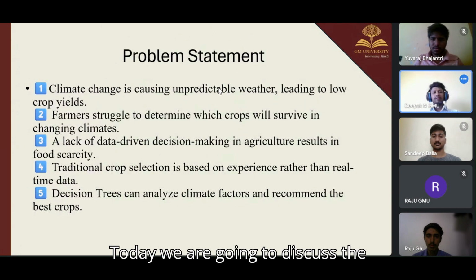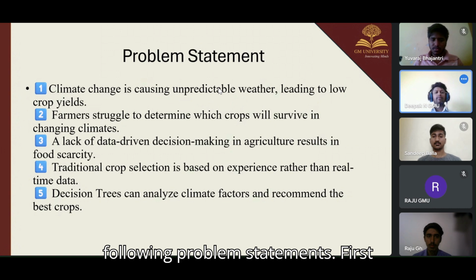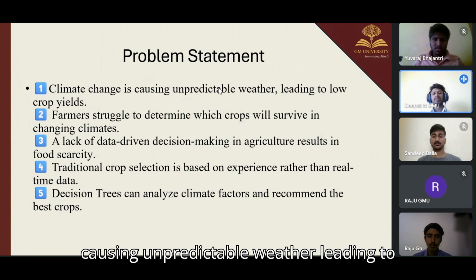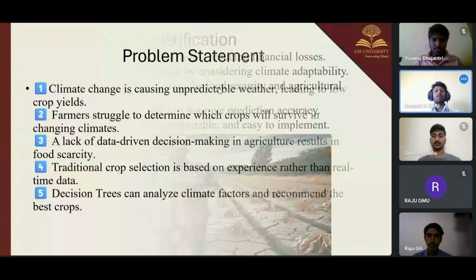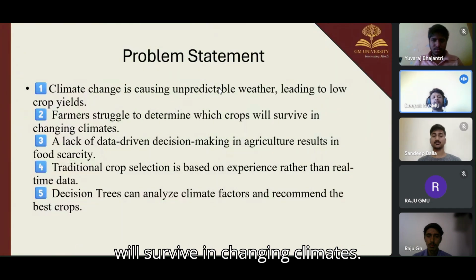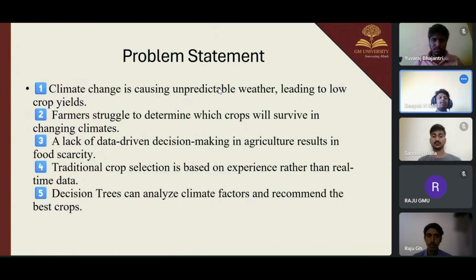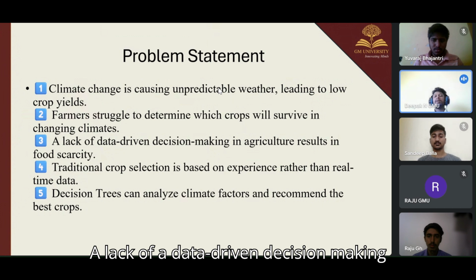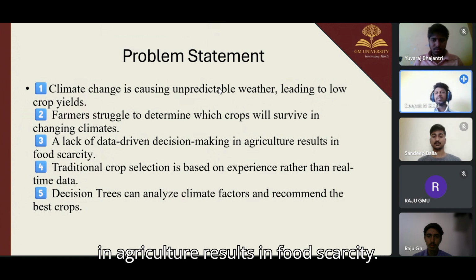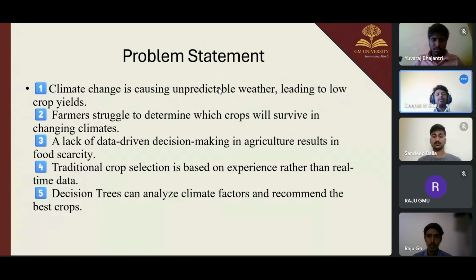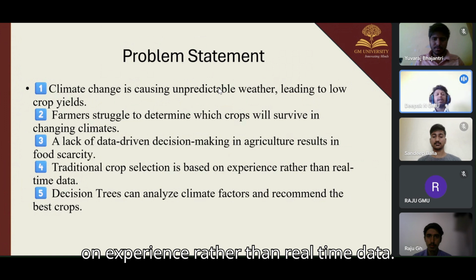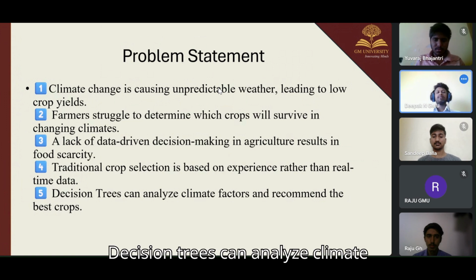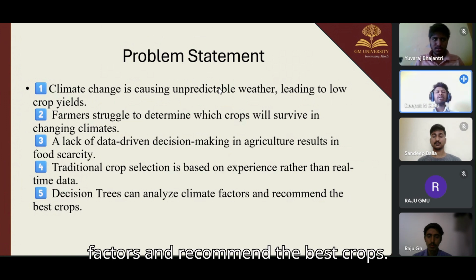Today we are going to discuss the following problem statements. First problem statement: climate change is causing unpredictable weather leading to low crop yields. Second, farmers struggle to determine which crops will survive in changing climates. A lack of data-driven decision making in agriculture results in food scarcity. The traditional crop selection is based on experience rather than real-time data. Decision trees can analyze climate factors and recommend the best crops.